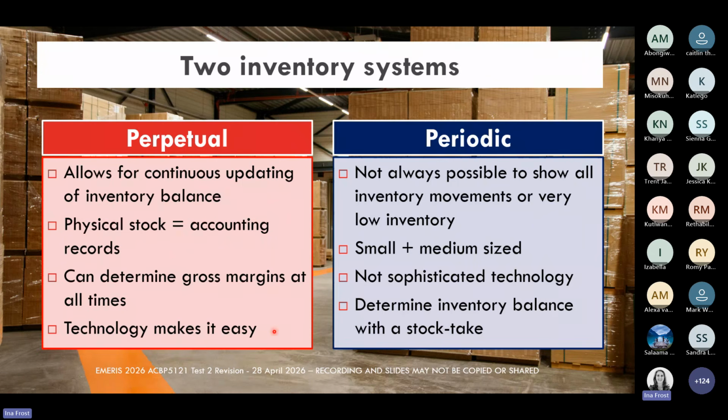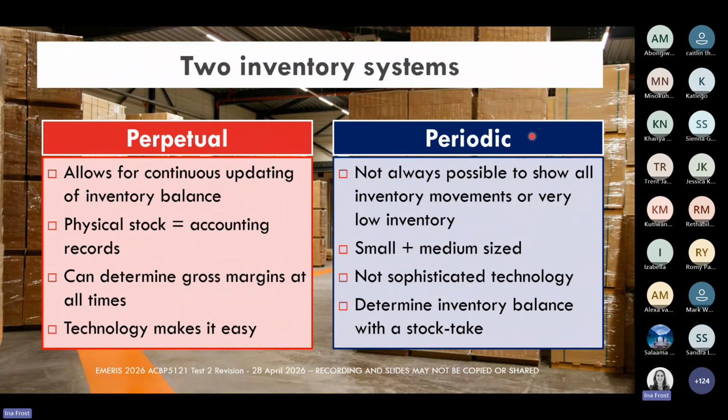This system is really only viable for businesses that have very good technology and good software that can allow them to continuously update their inventory systems. And these kinds of businesses will have something we call a point of sale system. So the moment a sale is made to a customer, in the background all the inventory systems and the cost of sales account are already being updated.